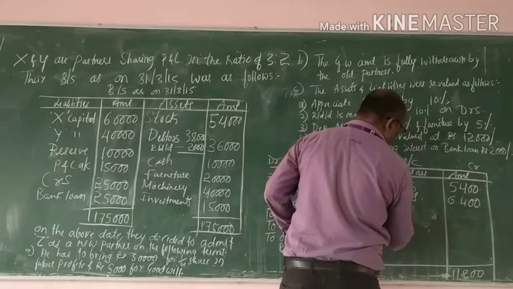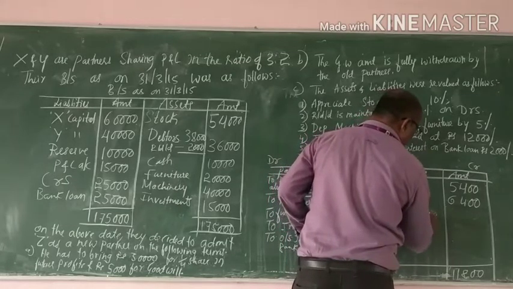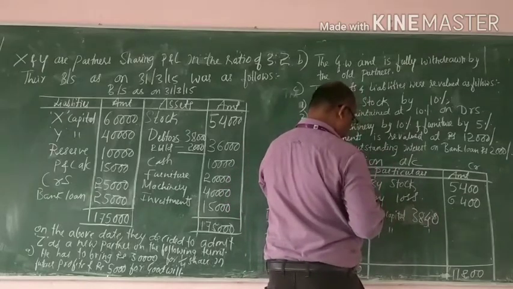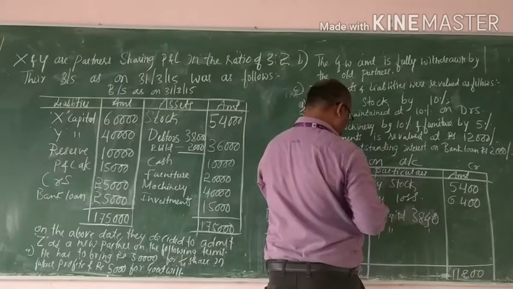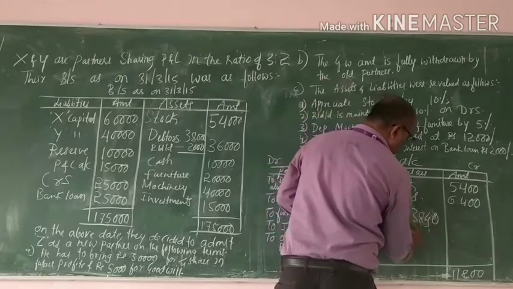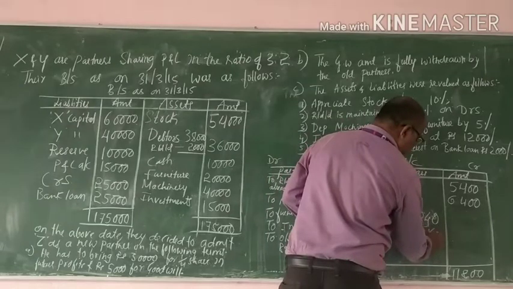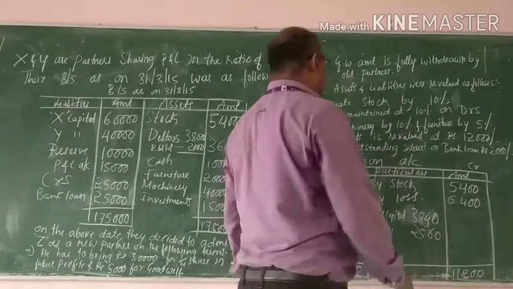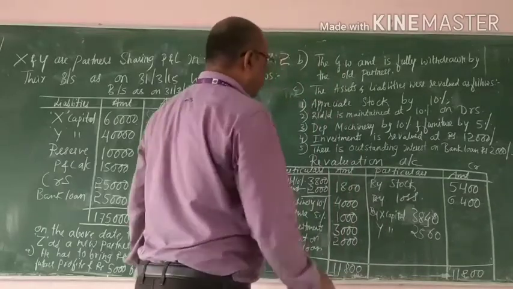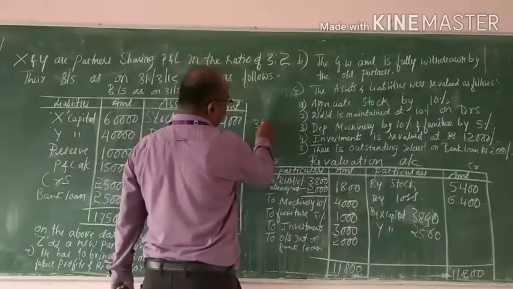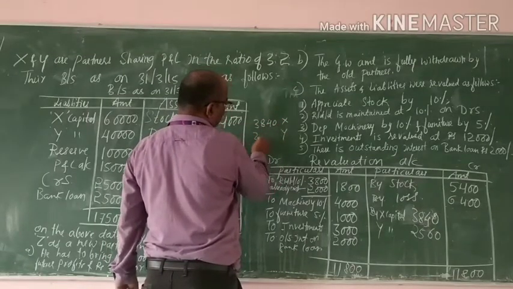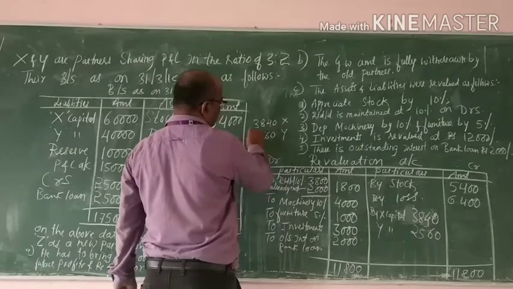X capital 3,840. Y capital 2 by 5, 2,560. So this is the loss transferred to X and Y out of the revaluation account: 3,840 X, 2,560 Y.